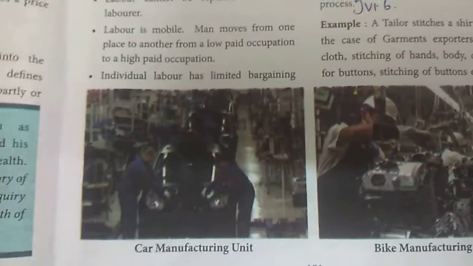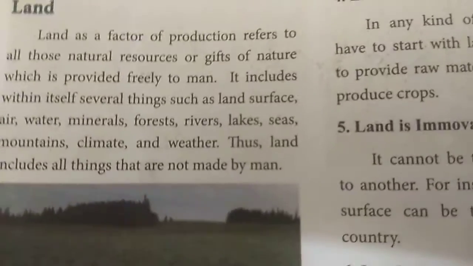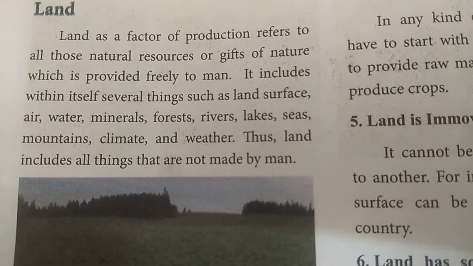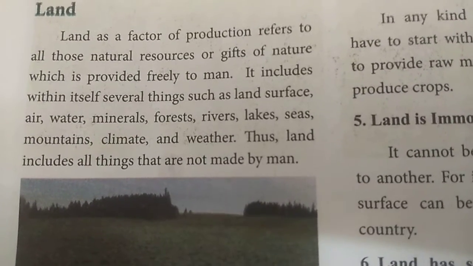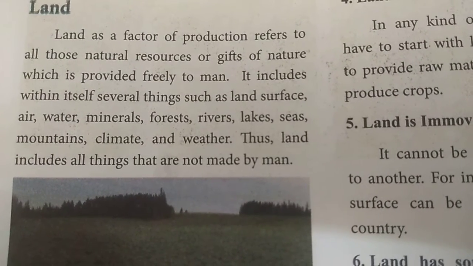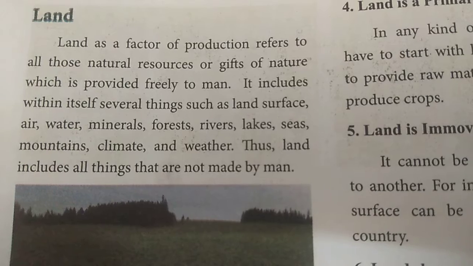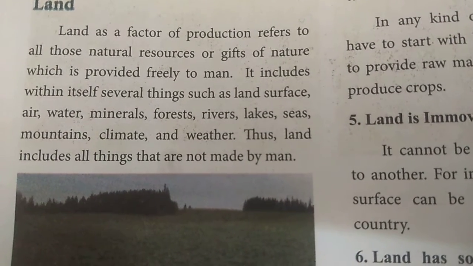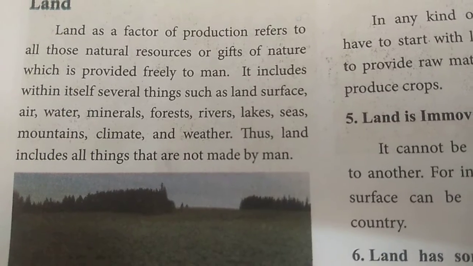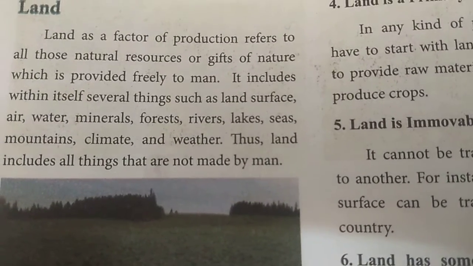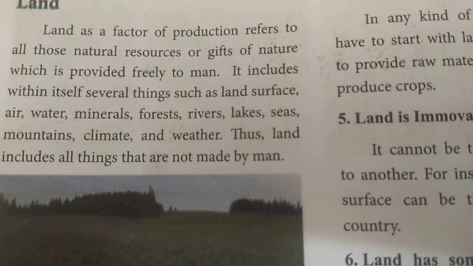Okay, so after that we have seen about land. Land as a factor of production refers to all those natural resources or gifts of nature which are provided freely to man. Whatever we are getting from the land directly is called land: land surface, air, water, minerals, forests, rivers, lakes, seas, mountains, climate and weather. The land includes all things that are not made by man.